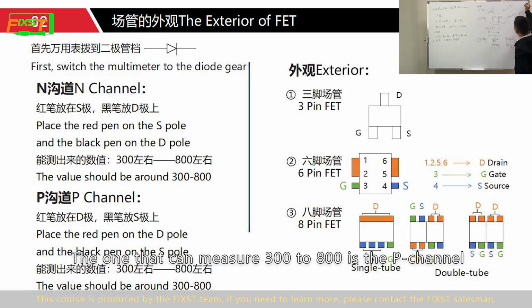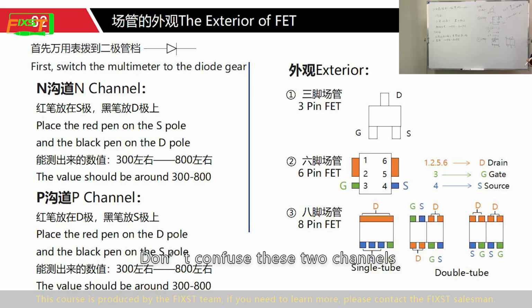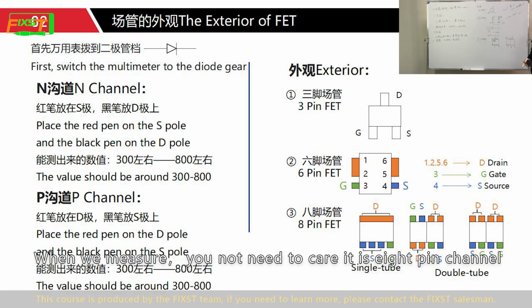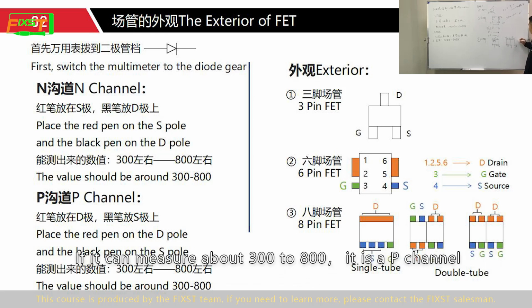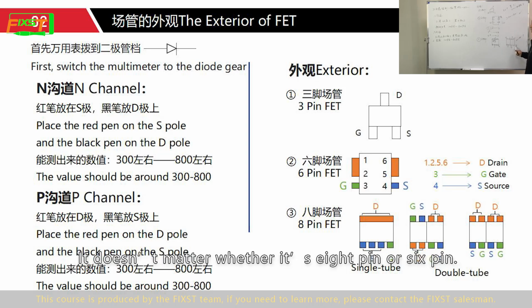The one that can be measured about 300 to 800 is the P-channel. Don't confuse these two channels. When we measure, you don't need to care whether it is an 8-pin channel. If you put the red test lead on the D pole and the black test lead on the S pole, and it can be measured about 300 to 800, it is a P-channel. It doesn't matter whether it is an 8-pin or 6-pin.